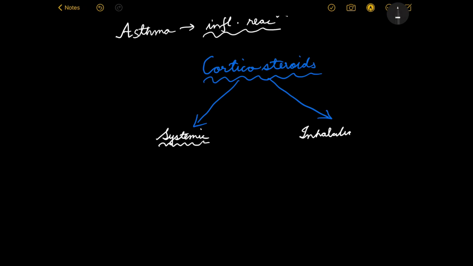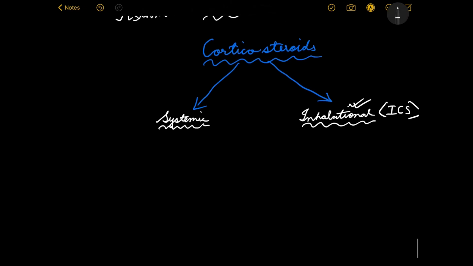Inhalational steroids. So inhalational corticosteroids, which we abbreviate as ICS. This is majorly our topic of discussion because we are talking about bronchial asthma treatment. So obviously we will be talking about the inhalational corticosteroids, not steroids as a whole, because steroids as a whole we will talk about later when we talk about endocrine pharmacology. But for now we are talking about steroids from the perspective of treating bronchial asthma.